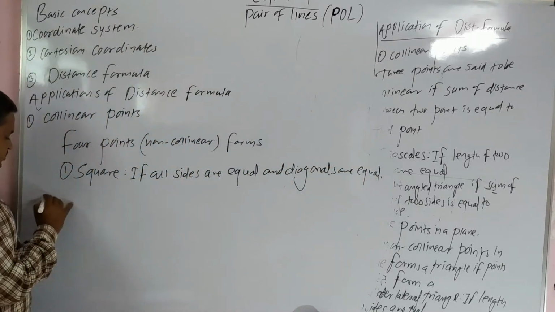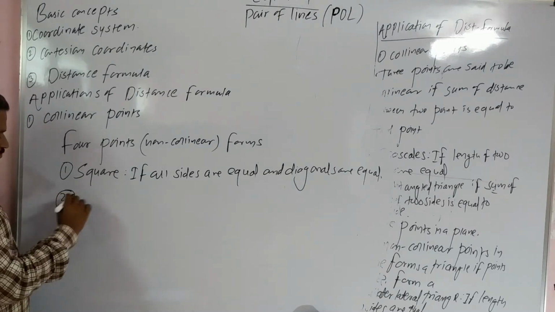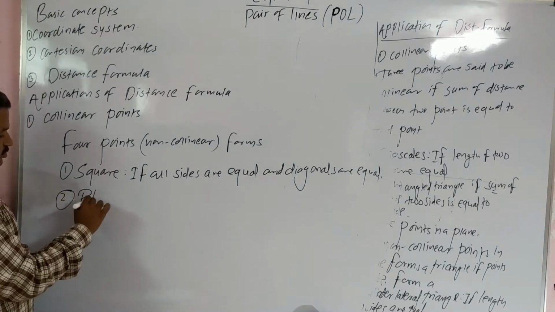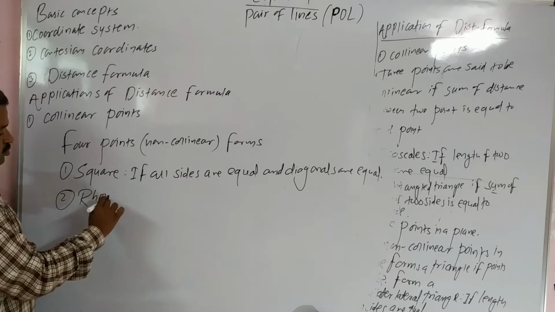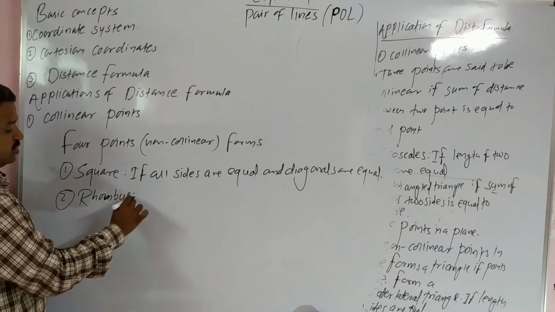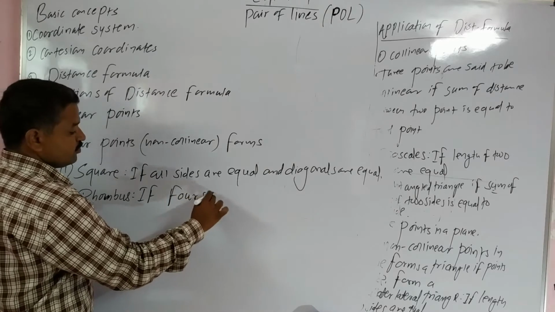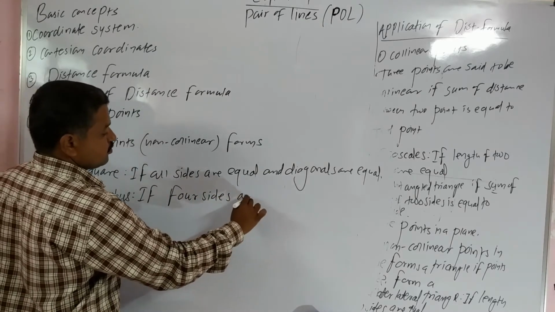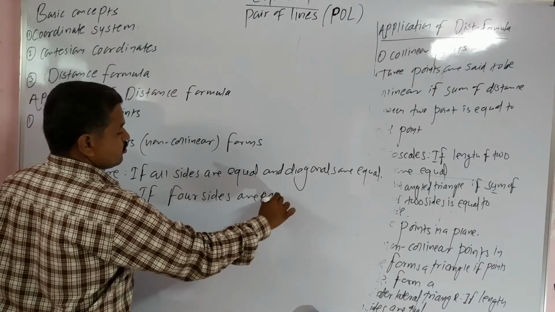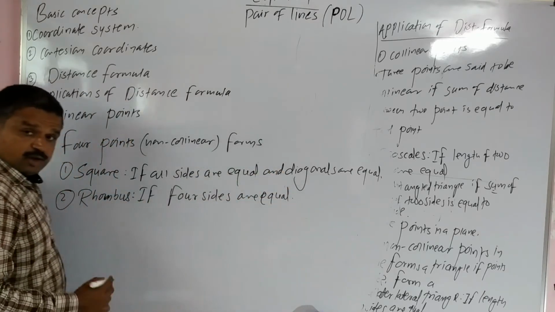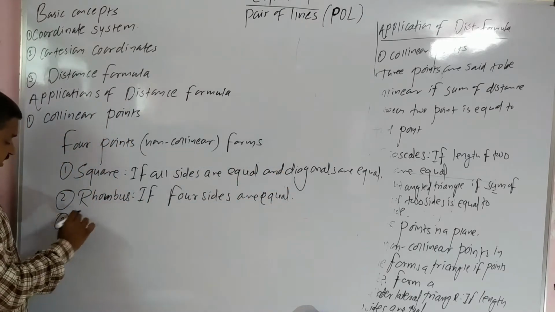Number 2, it forms a rhombus if four sides are equal. Number 3, rectangle.